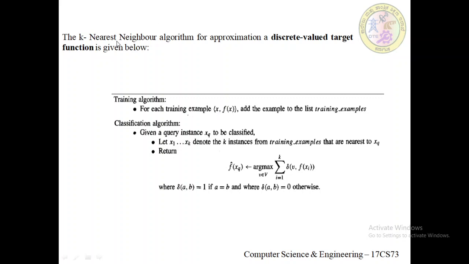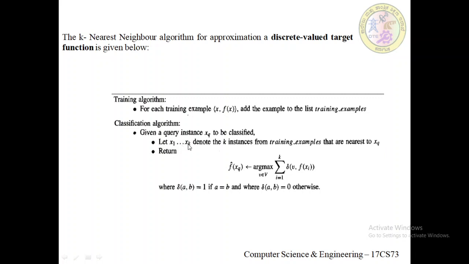The training algorithm for the k nearest neighbor approximation of a discrete valued target function: for each training example (x, f(x)), we add the example to the list training_examples. Then for a given query instance xq to be classified, let x1 to xk denote the k instances from training_examples that are nearest to xq.